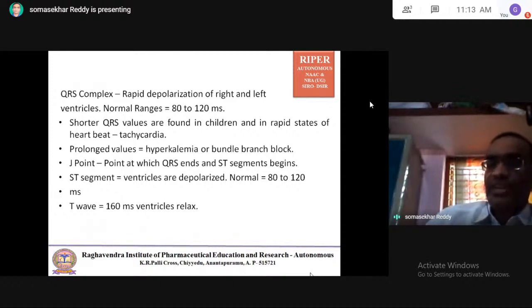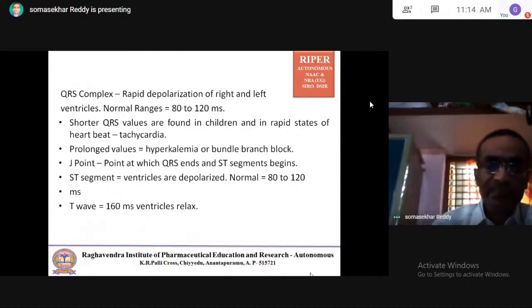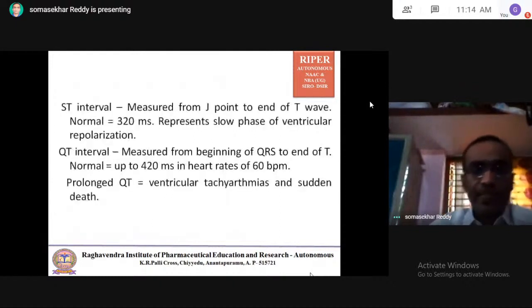P wave indicates atrial depolarization. QRS complex represents ventricular depolarization. T wave represents ventricular repolarization. That means the ventricles relax. T wave indicates 160 milliseconds. Ventricles relax.